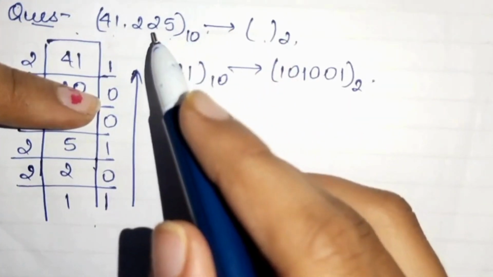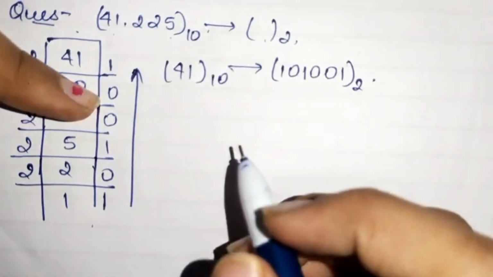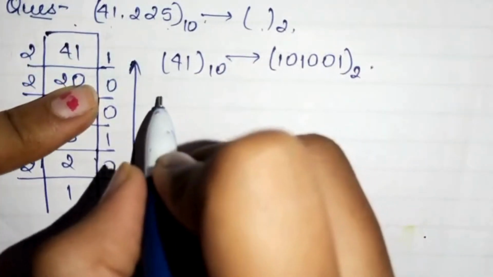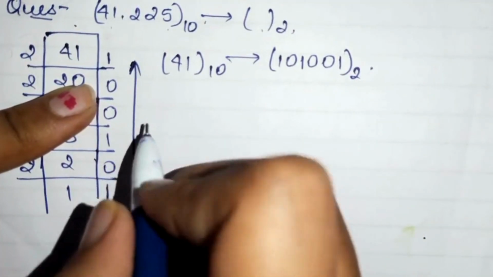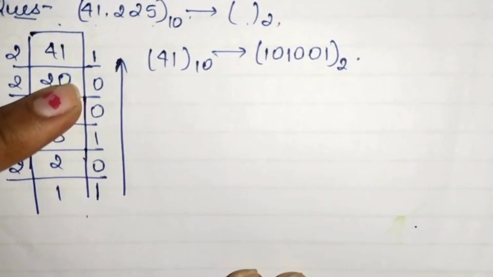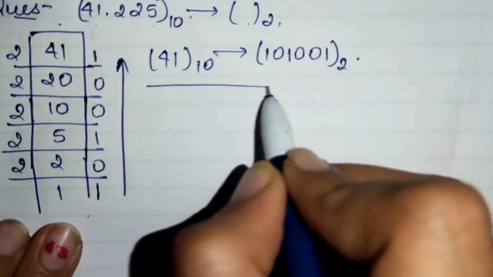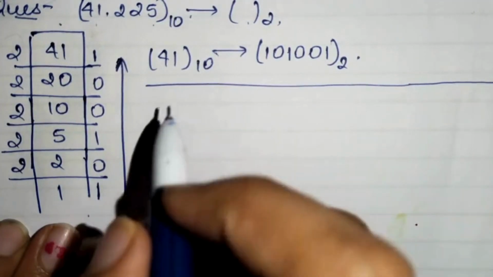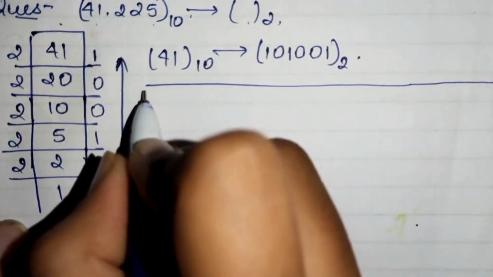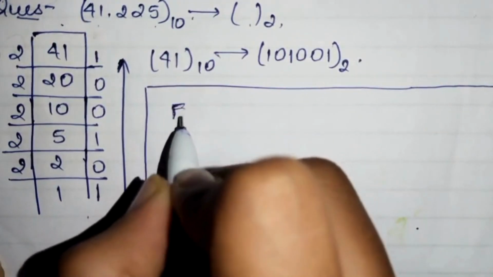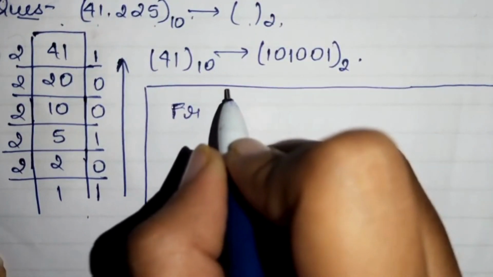Now we have to convert this 0.25. As we already know the formula for that, let me partition it to clearly understand. I made the line. Now this is the fraction row.